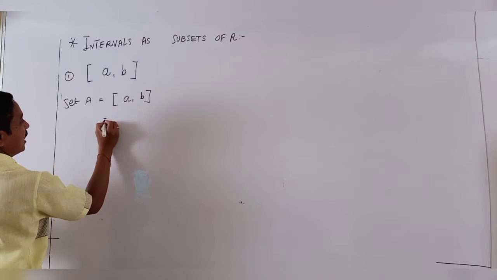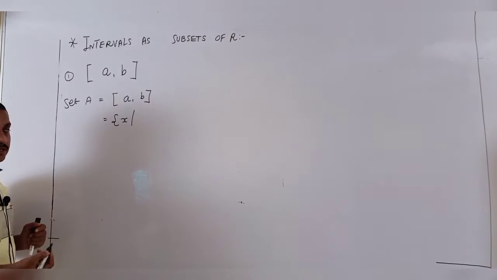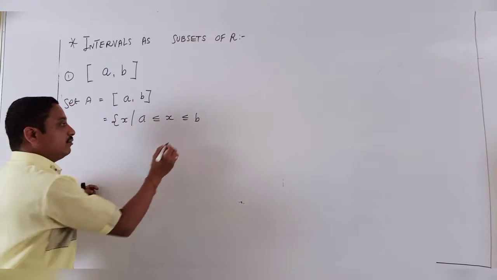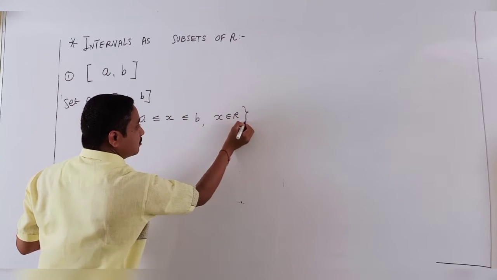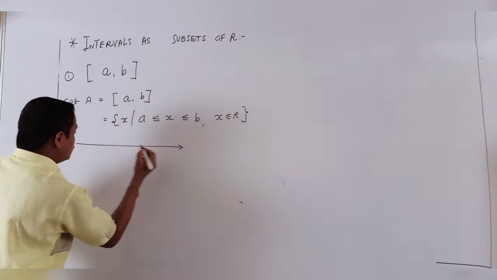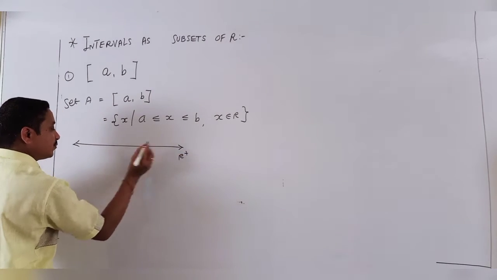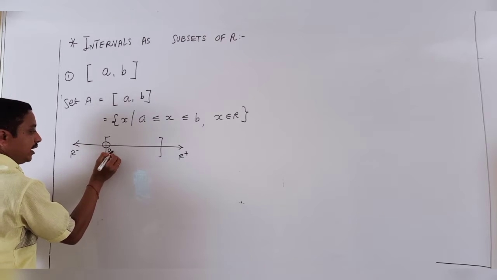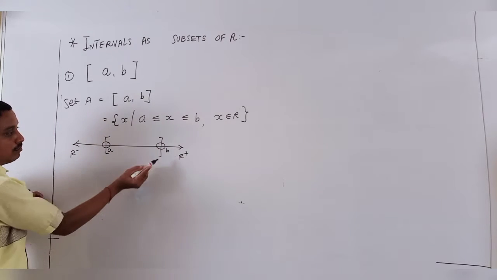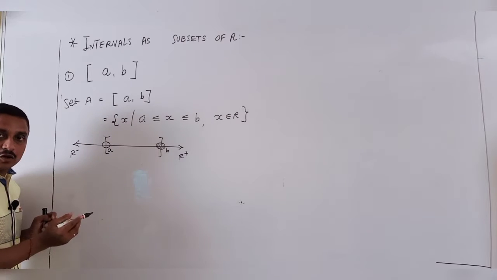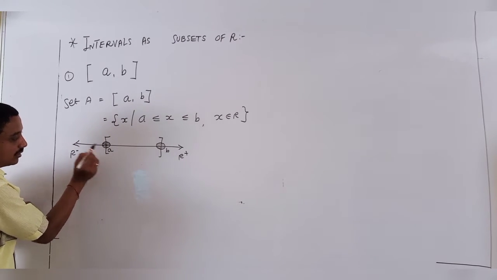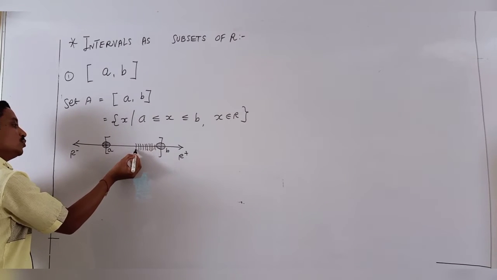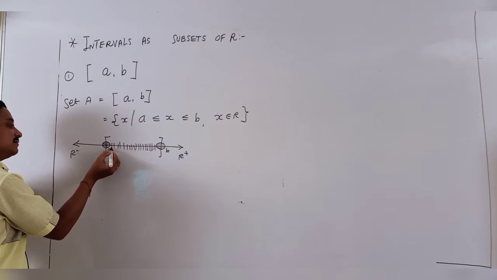It means, compare with set A: X such that X is greater than or equal to A and less than or equal to B, where X belongs to R. In the drawing, here is R positive, here R negative, and this part is A, and here some numbers for B. B is counted, that's why I take close brackets here. A is also counted, that's why close bracket here, and all values in between are countable in this set.